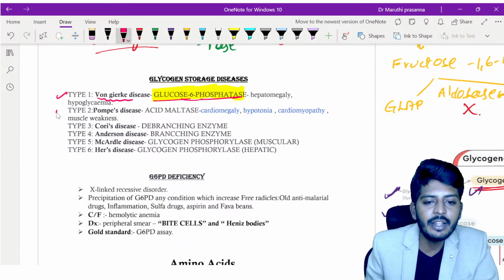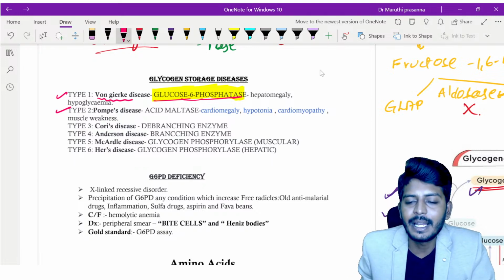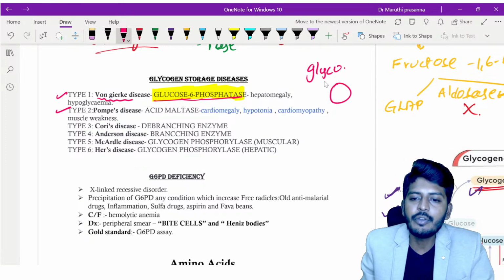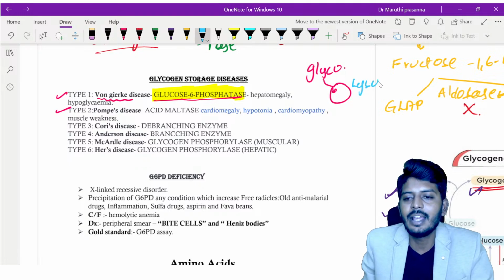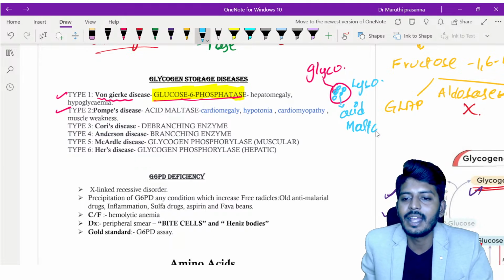Okay, the second one is called type 2 glycogen storage disease, in which what happens, my dear students, we had a glycogen which was formed. Now, glycogen, whatever is formed, it can enter into lysosome. So in the lysosome, we have glycogen which has entered. Now, this glycogen in the lysosome is metabolized by an enzyme called acid maltase. What is the name of the enzyme?